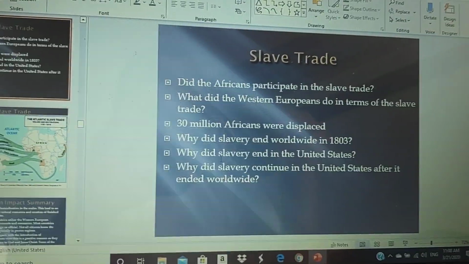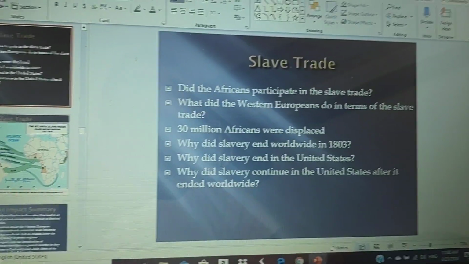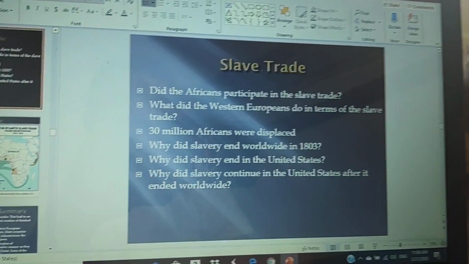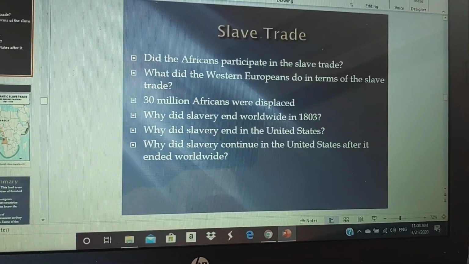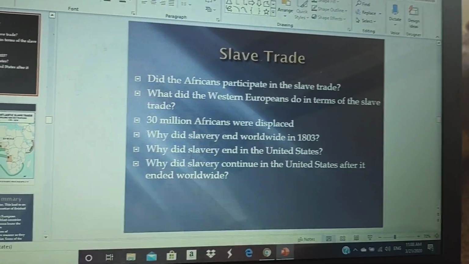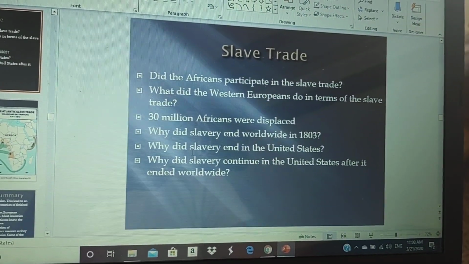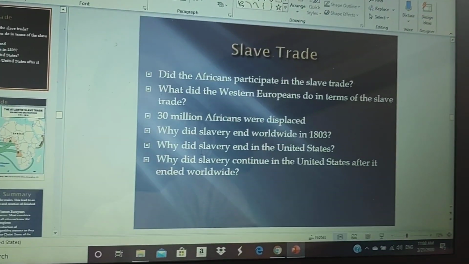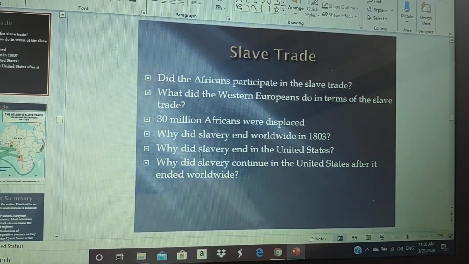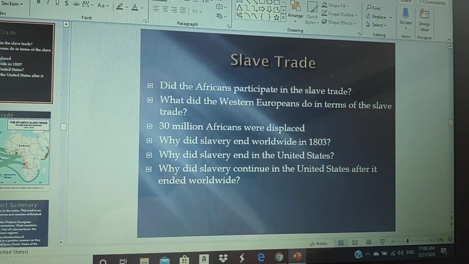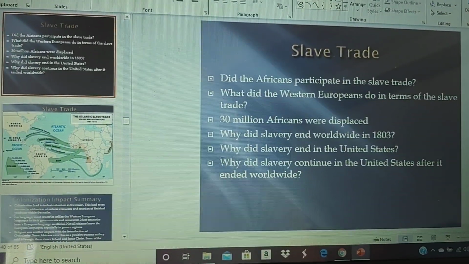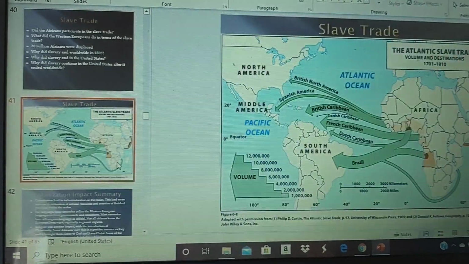So that's why slavery continued south of the Mason-Dixon line, but in states such as New York and Massachusetts, they became more industrialized. Now, the question is, why did it end in the United States despite ending worldwide in 1803? Well, in the United States, it ended because of moral reasons, because we had a civil war that was fought to end slavery. I know in history class there are more aspects to it, but we're going to keep it simplified here. Again, it was moral reasons why it ended here in the 1860s.